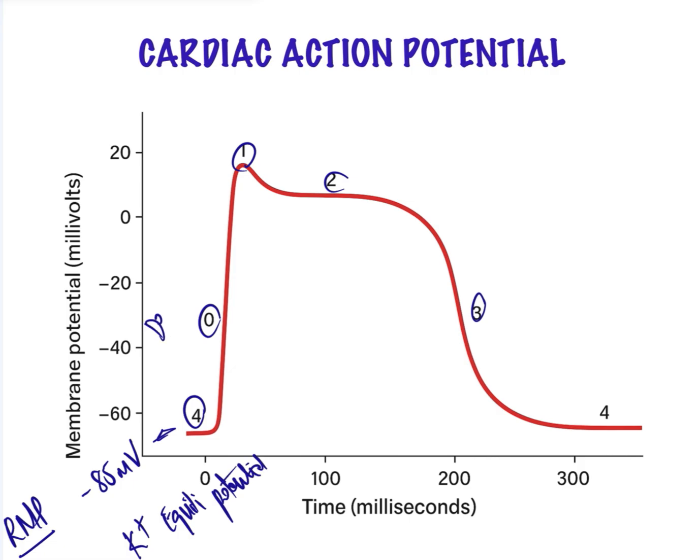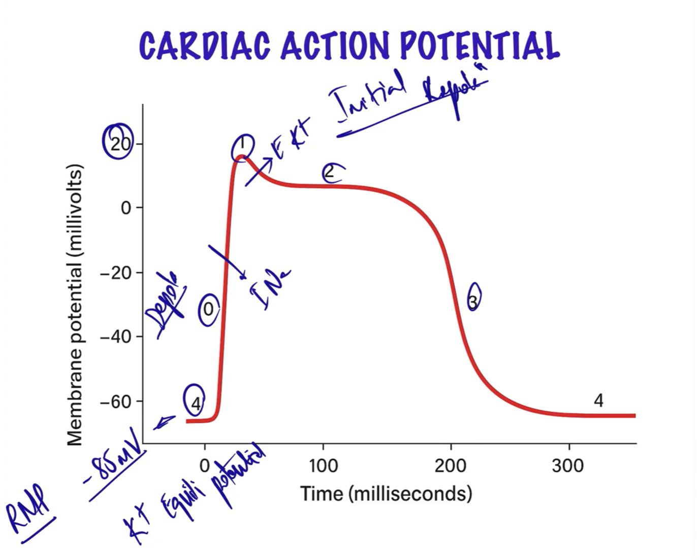Phase 0 is known as the phase of depolarization, where we have influx of the sodium ions, which causes membrane potential to shift from minus 85 millivolts. Now, once the membrane potential of the cardiac myocyte has reached 20 millivolts, this marks the end of phase 0 and the sodium ion channels close. In phase 1, we have efflux of the potassium ions. This is known as initial repolarization.